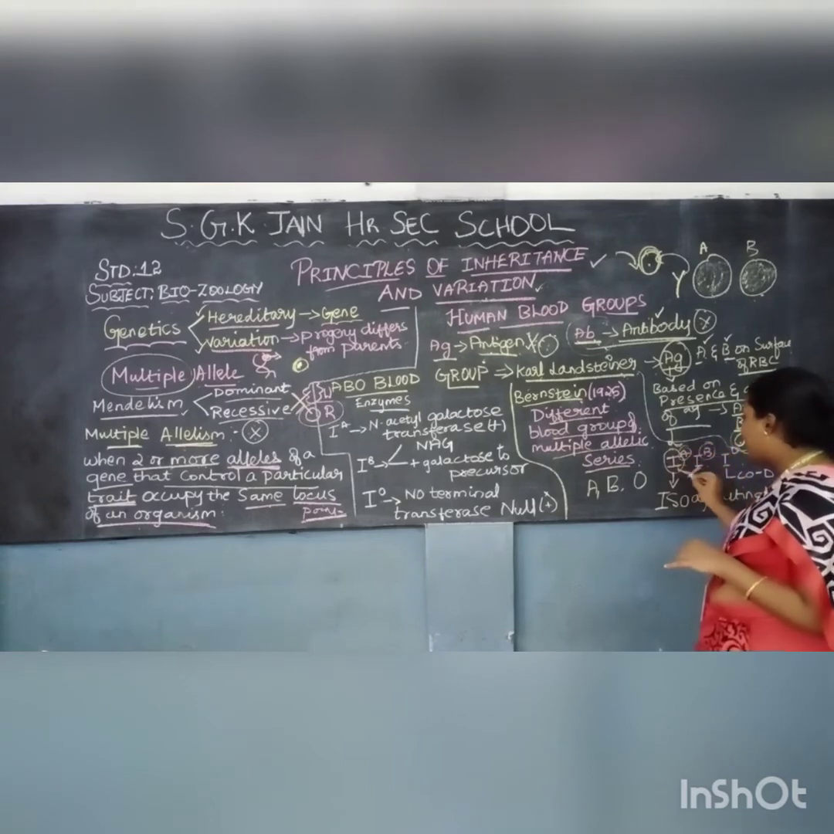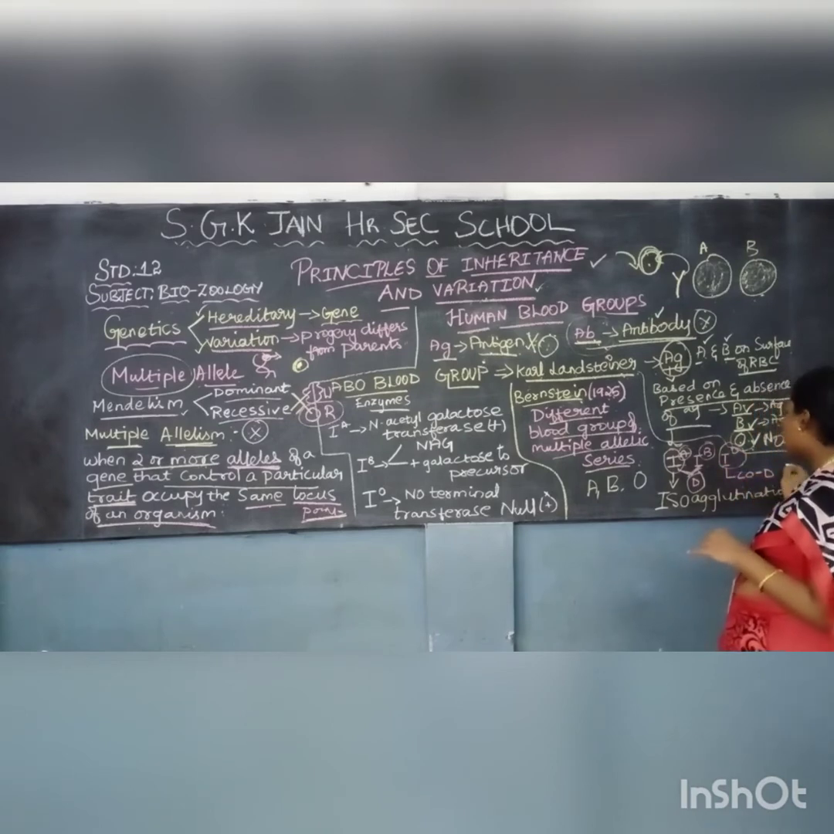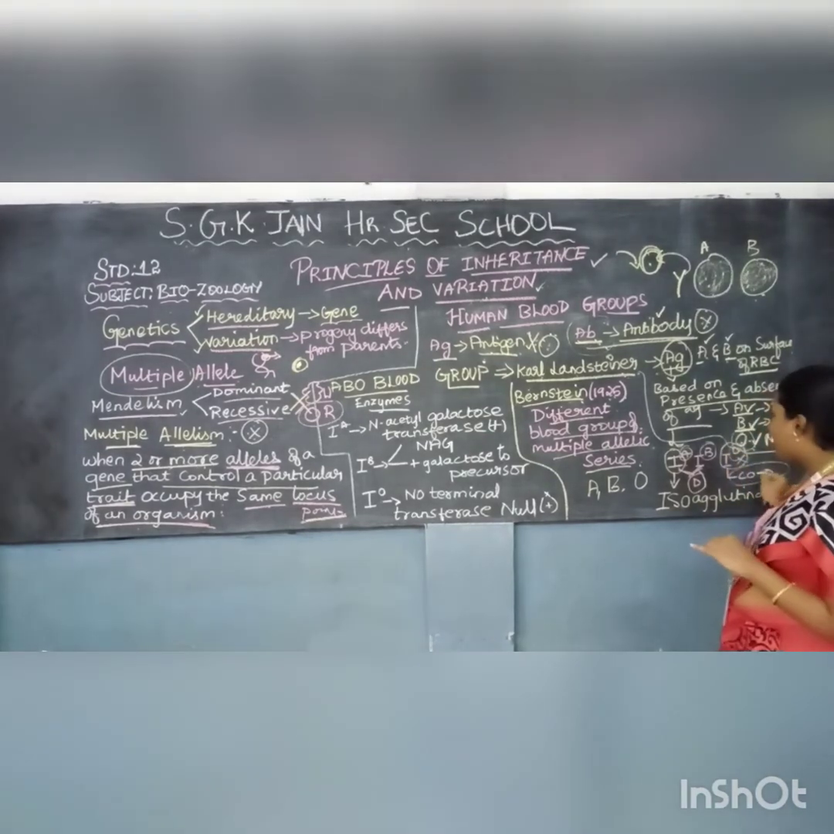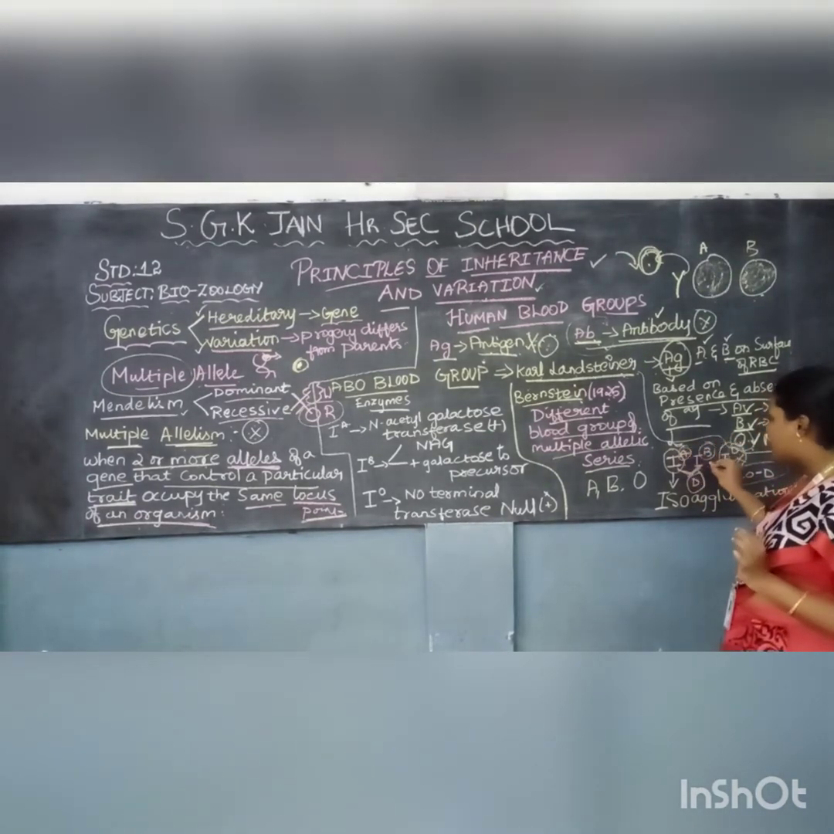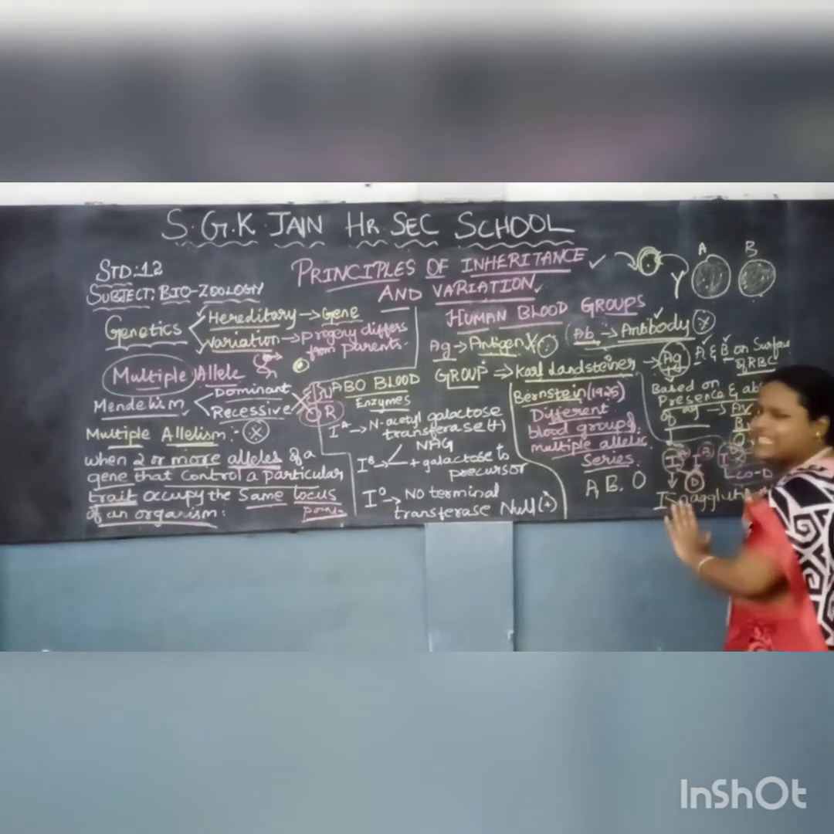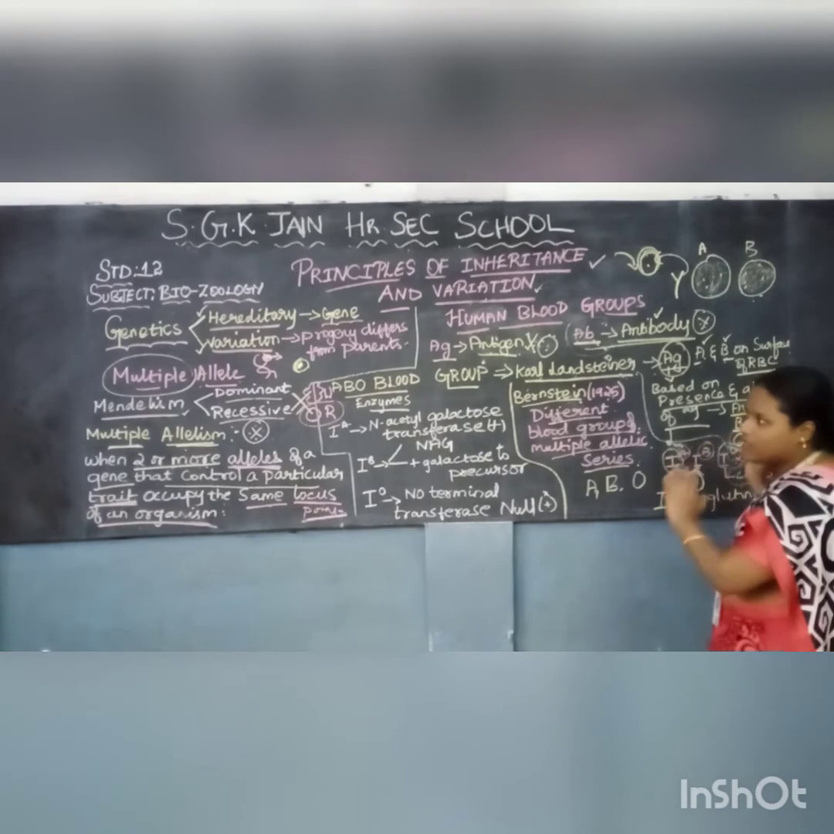These two act as dominant here, while the IO acts as recessive because there will be no antigen present on the O. The antigens present on the A and B surface are called dominant. So these are the basic things we have to know about the blood group systems.